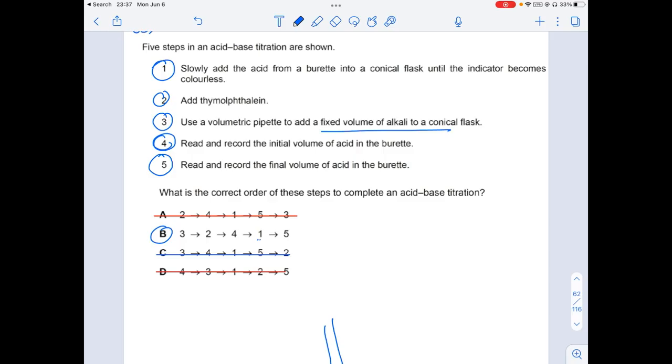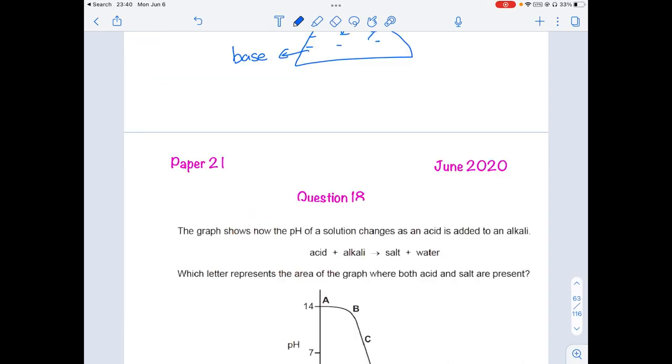So I first take a conical flask with a base, then add the indicator, then find the initial volume of the acid, then slowly add the acid drop by drop, and then the final volume of the acid has to be noted. So 3, 2, 4, 1, 5 is going to be the answer. Coming to the next question, question number 69 from June 2020, paper 21, question 18.